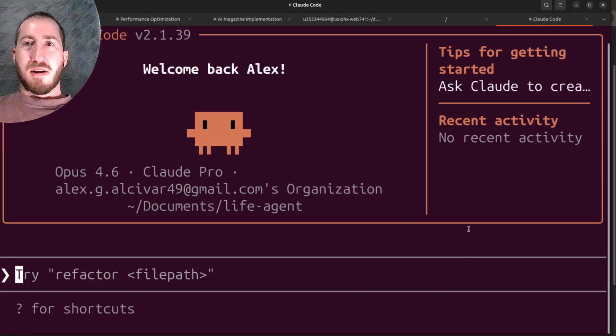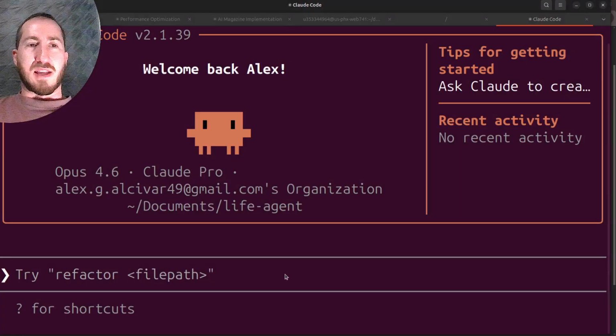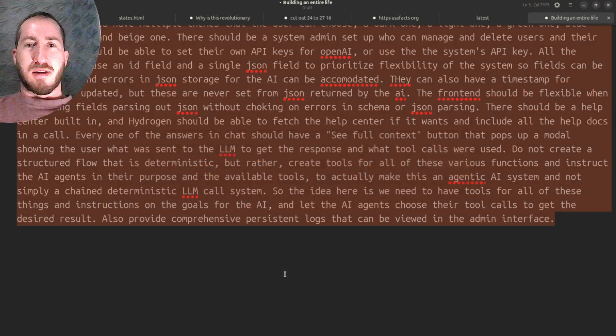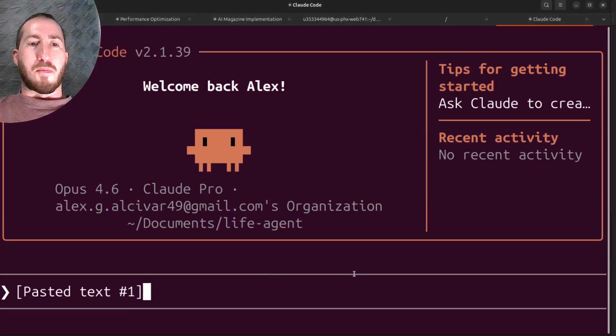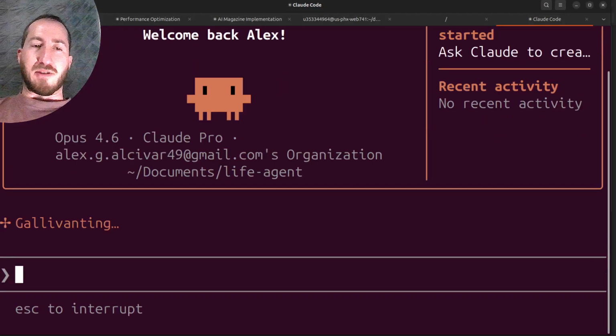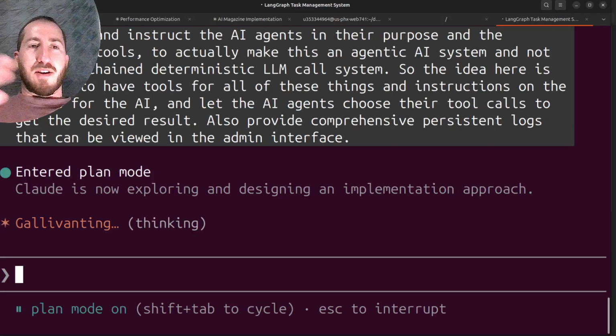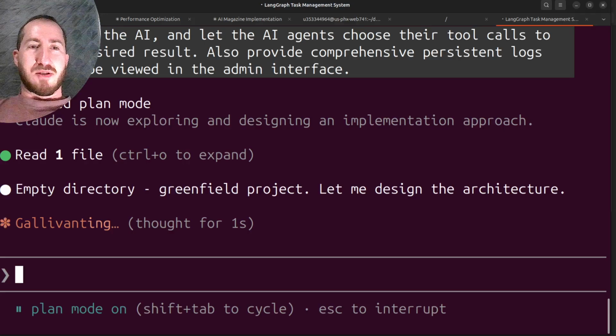And here we are. Now, we could ask Claude to create a claude.md file, etc. But what we're just going to do is paste in that prompt, right? So we've already copied it. On Linux, copy and pasting is selecting. So pasted text number 1 and enter. There it is. It's entered plan mode and it's now exploring and designing an implementation approach. It's seen that this is an empty directory called a greenfield project, and it's going to design the architecture.